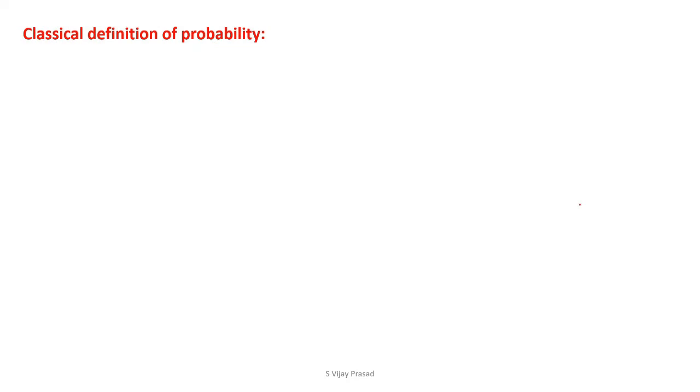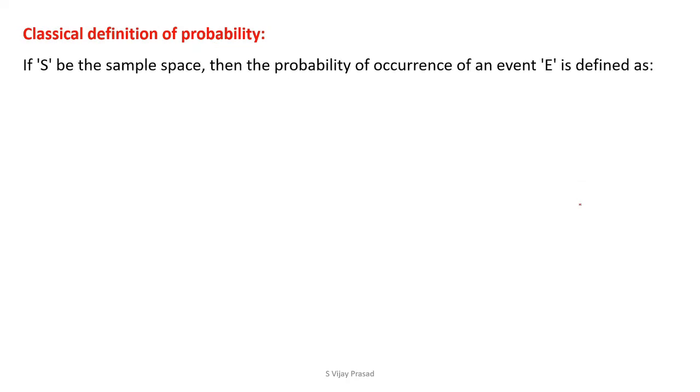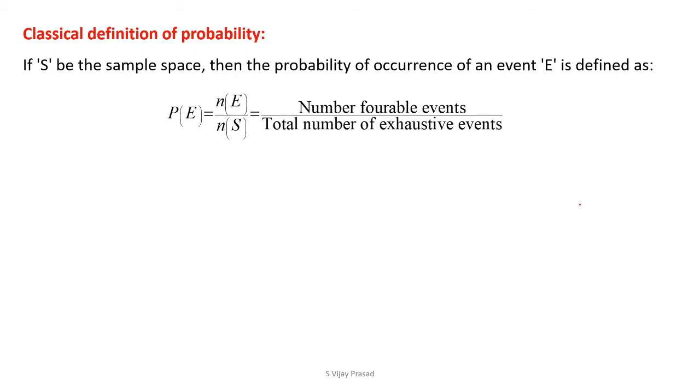Classic definition of probability. If S is the sample space, then the probability of occurrence of an event is defined as P of E, which is equal to N of E divided by N of S, where N of E is the number of favorable events and N of S is the total number of exhaustive events. This is the classical definition of probability.